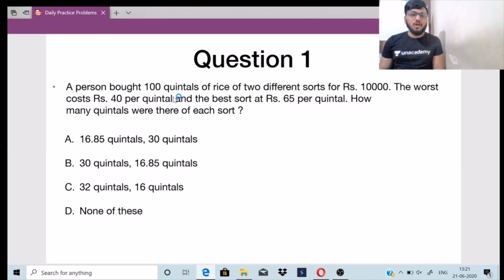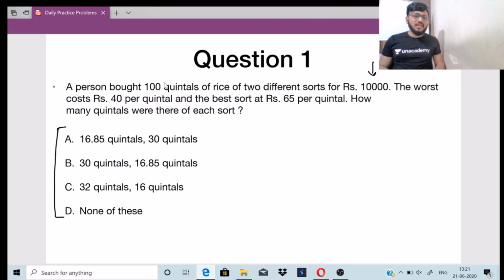A person bought 100 quintals of rice of two different sorts for rupees 10,000. The worst costs rupees 40 per quintal and the best sort rupees 65 per quintal. How many quintals were there of each sort? Here 4 options are given, and there is also an option given as none of these. He bought 100 quintals of rice of two different varieties, and the total price was 10,000 rupees.